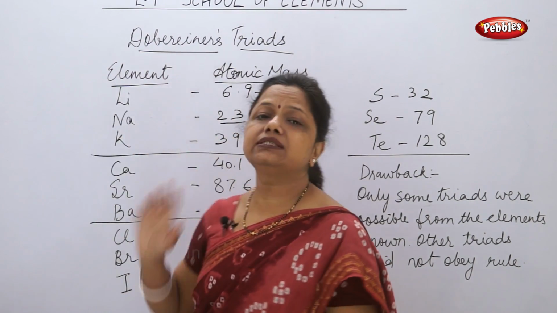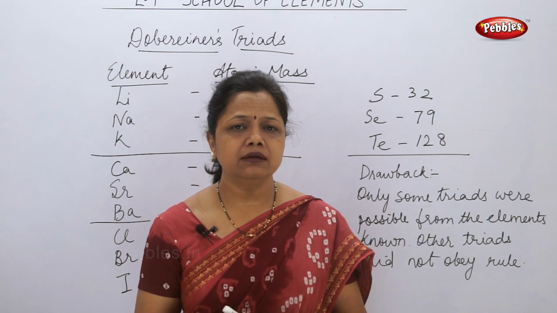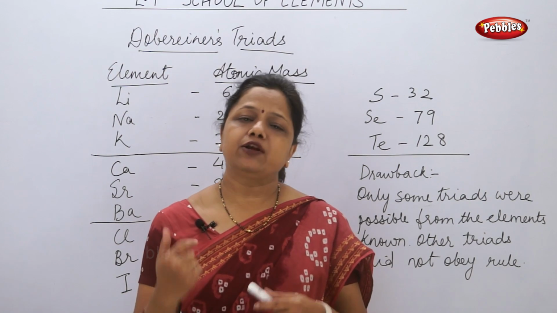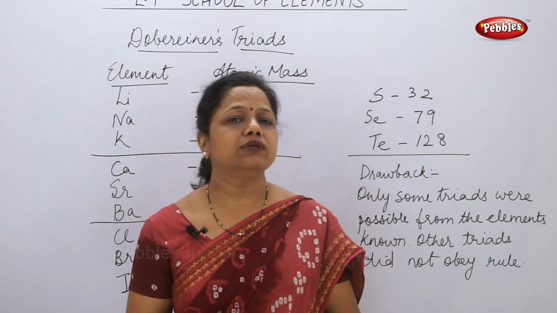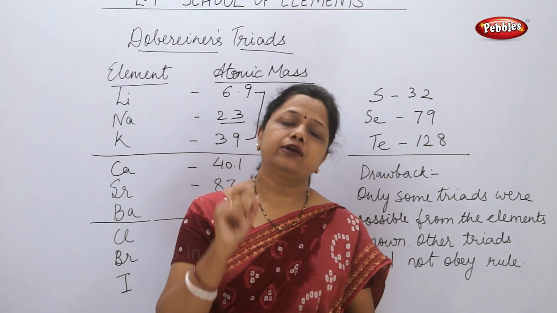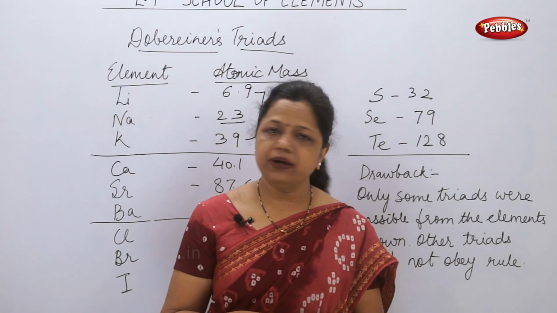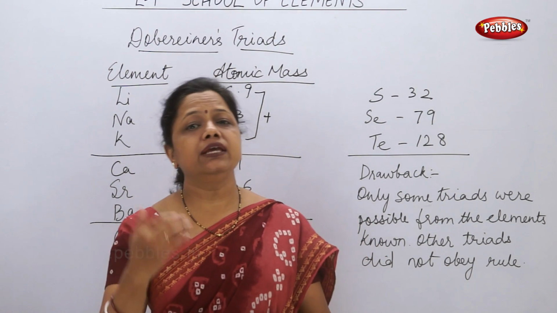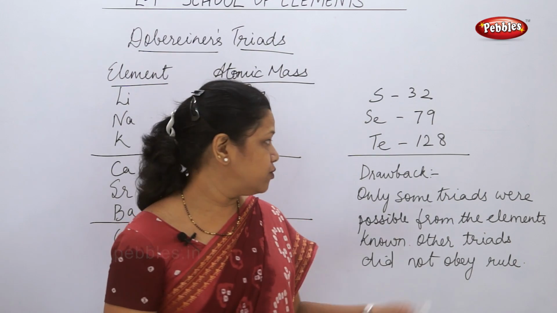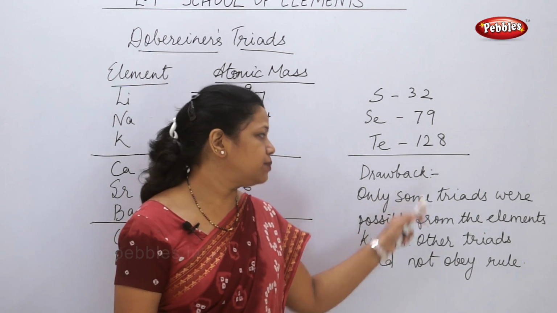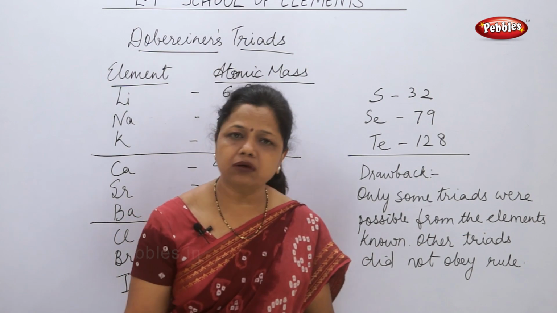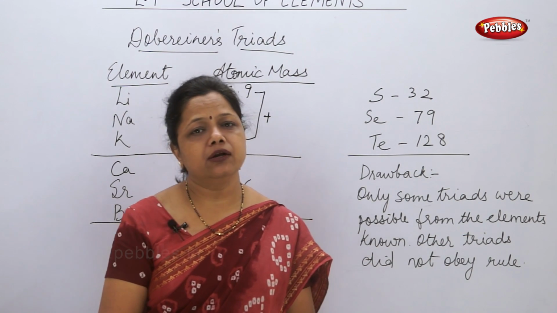If the atomic masses of the first and the last elements are added and the average is found, the result is the atomic mass of the center element. But all the triads he tried to form did not obey this rule, and therefore this is the drawback. Only some triads were possible from the known elements; other triads did not follow the rule.